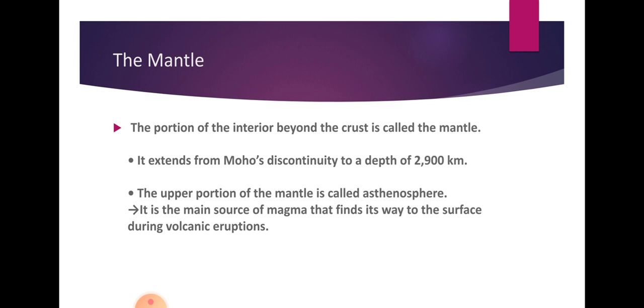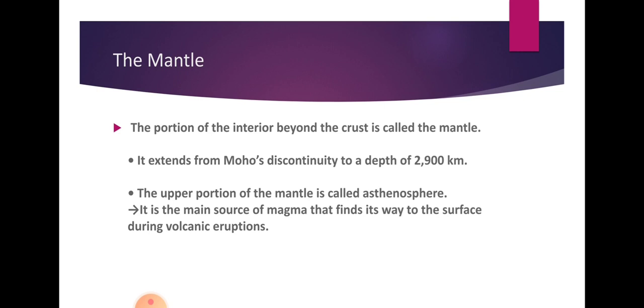Discontinuity means that suddenly a change occurs in the density or the nature of the rocks. This is known as the Mohorovicic discontinuity, the junction between the crust and the mantle.